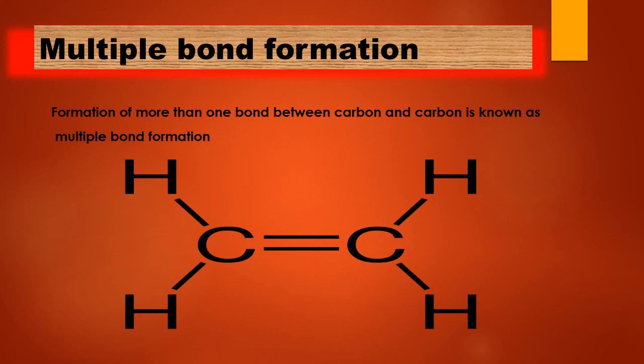So it is multiple bond formation, when more than one bond is present between two atoms, or a presence of pi bond. By removing another hydrogen from both of the carbon atoms, we can also form a triple bond. So ethene can be converted into ethyne, and that is also multiple bond formation. In multiple bonds we can have double bonds and triple bonds as well.